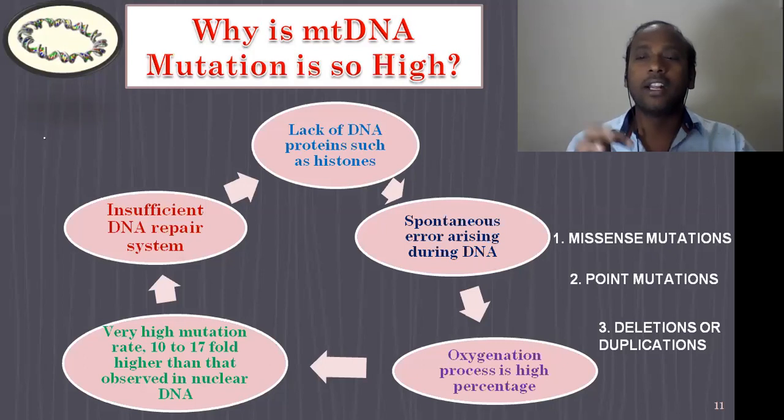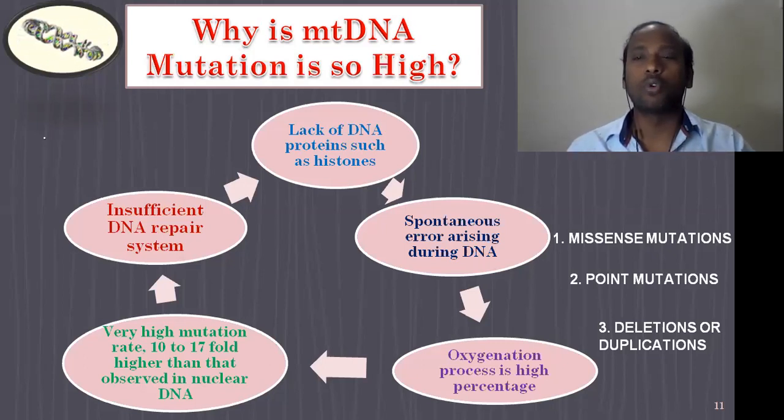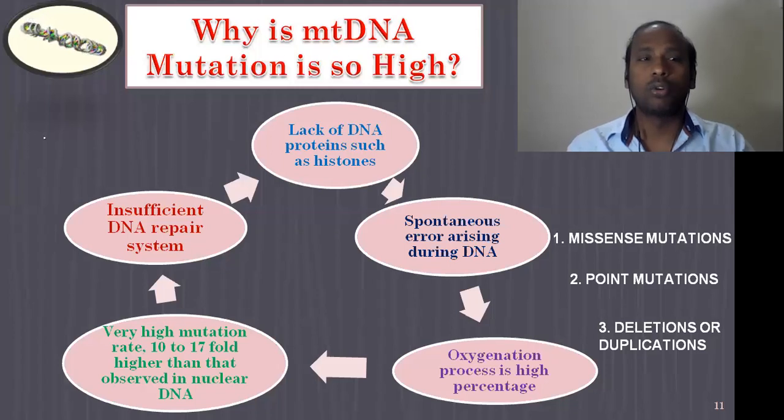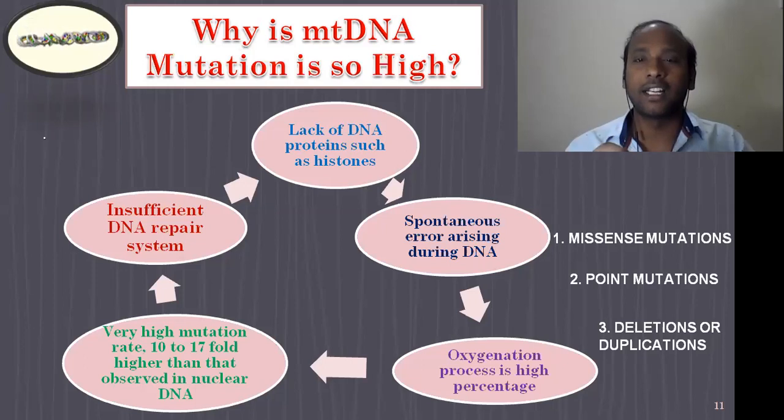I'm not going to explain missense and these other types here. I'll make a video about mutations, and there I will explain this terminology clearly with different examples. So here, students, you should remember that in mitochondrial DNA there will be three prominent types of mutations: missense, point, and deletions or duplication mutations.